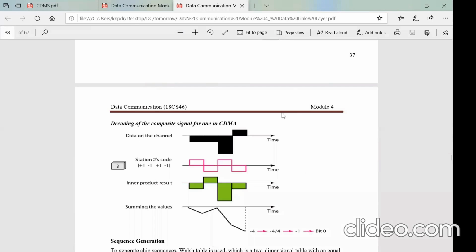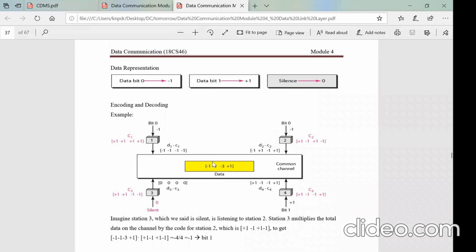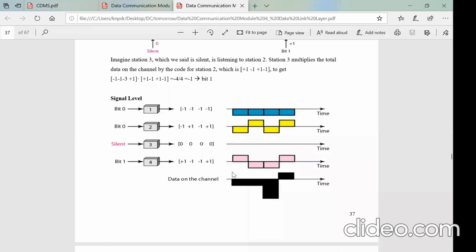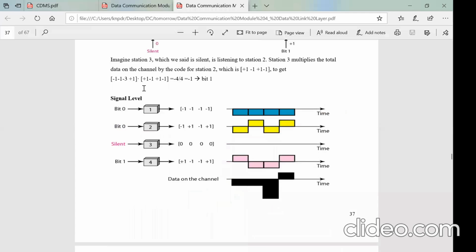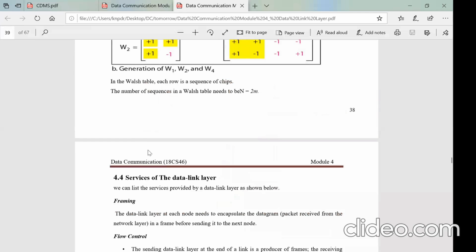Now, how will reception happen? See how one of the stations wants to receive the data. Now station 3 wants to receive station 2, right?